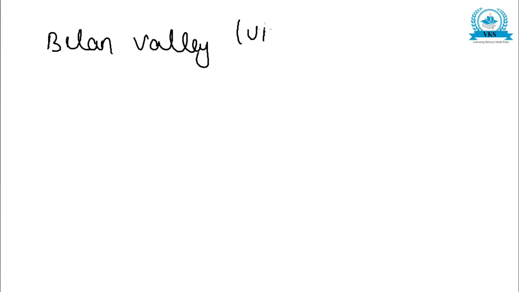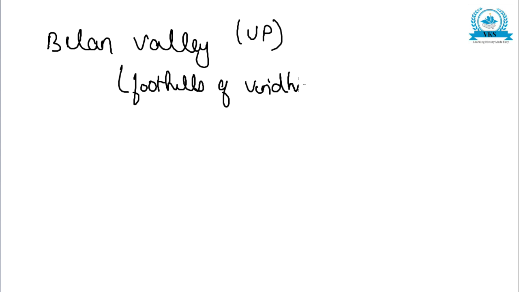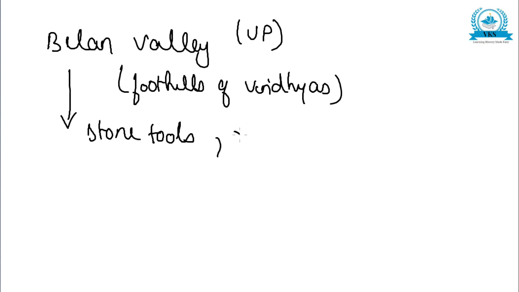Now the main places, if we see the Belan Valley in UP, which lies at the foothills of Vindhyas. Belan Valley is rich in stone tools and animal fossils including cattle and deer. Many stone tools have been found in this Belan Valley, and animal fossils including cattle and deer also have been found. These remains relate both to Lower and Middle Stone Age.